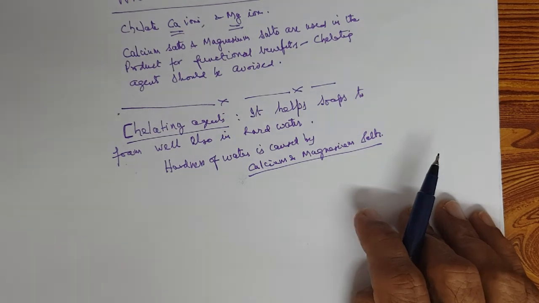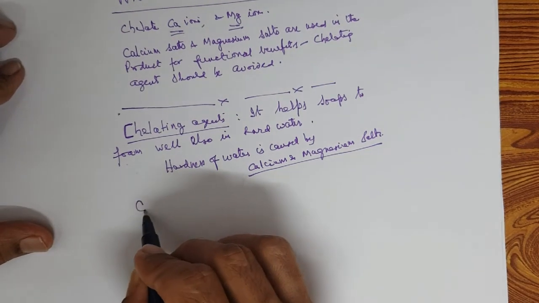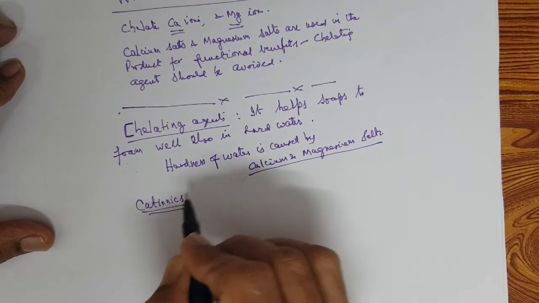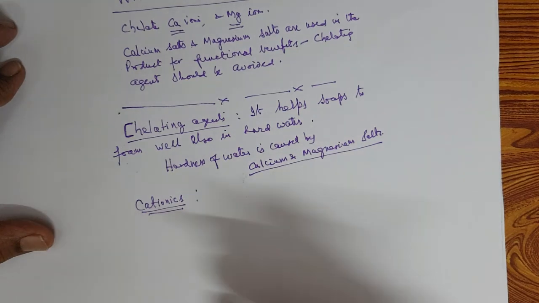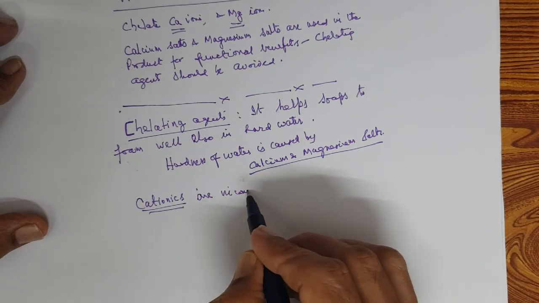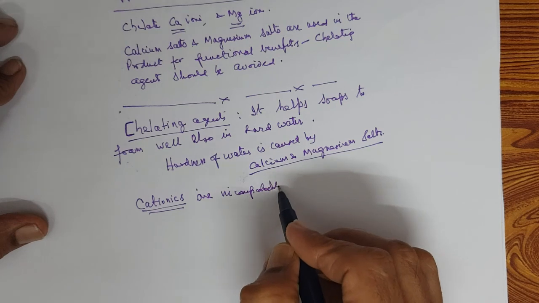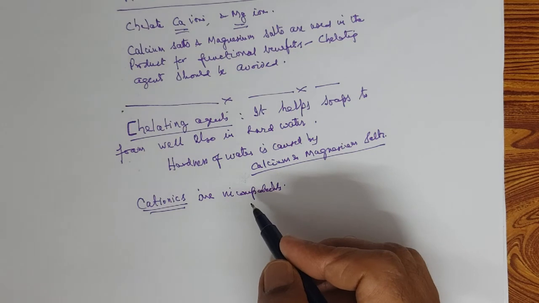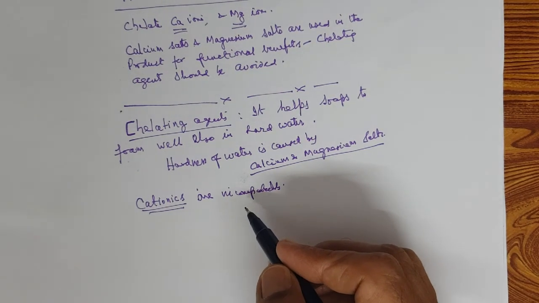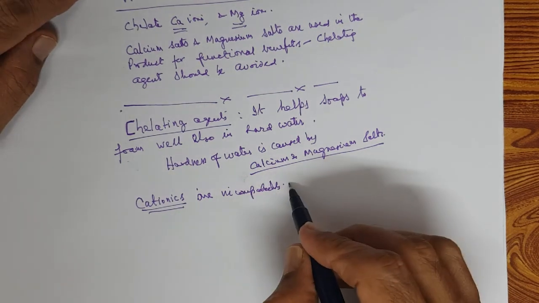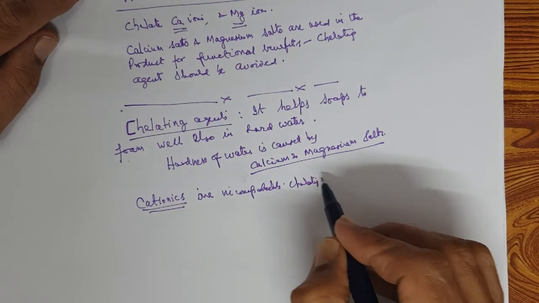So, these are also cationics. Cationics, see, we said anionic, non-ionic, cationic, amphoteric, when we studied the surfactants, are incompatible with chelating agents.